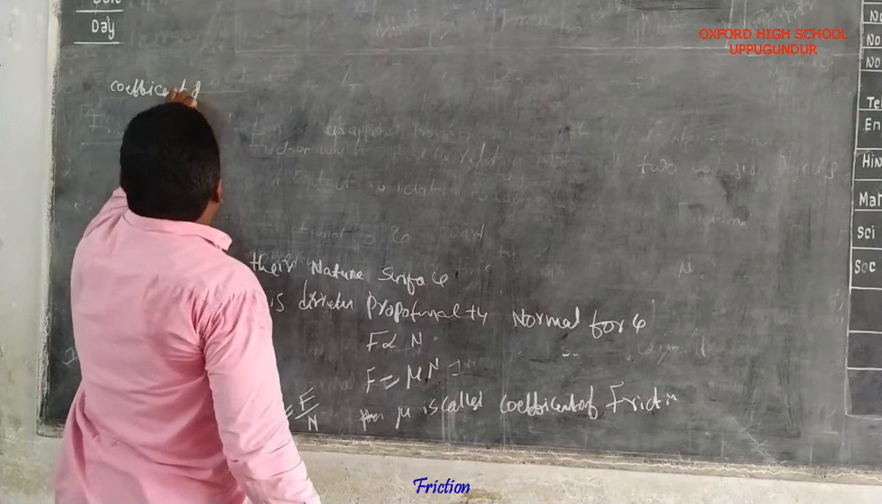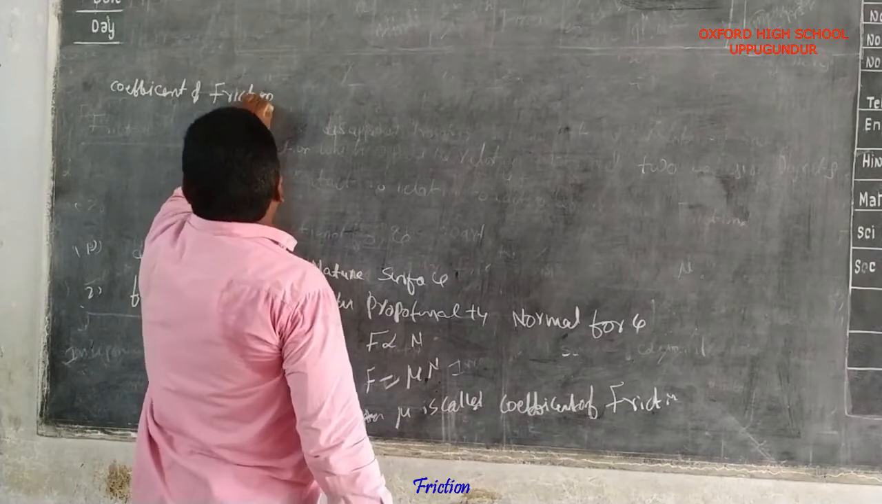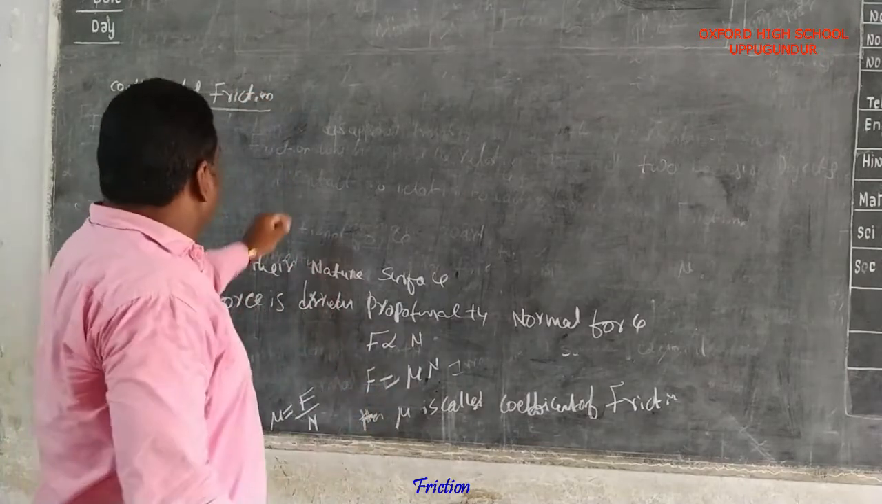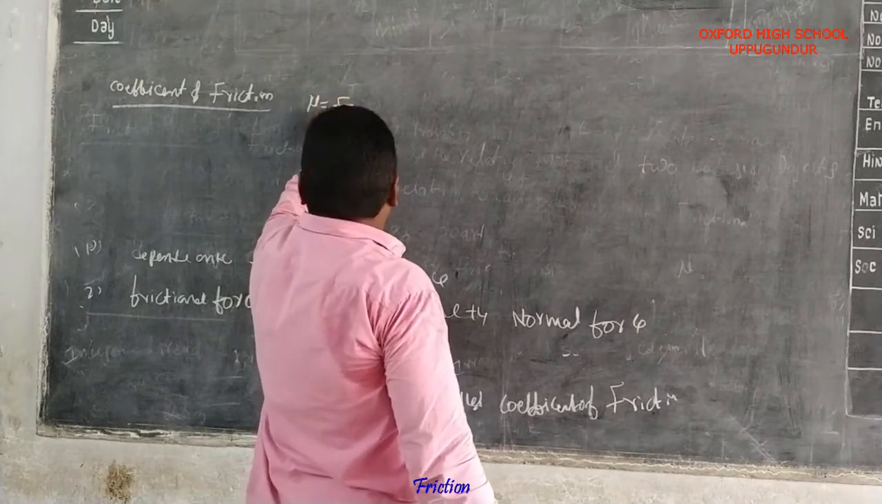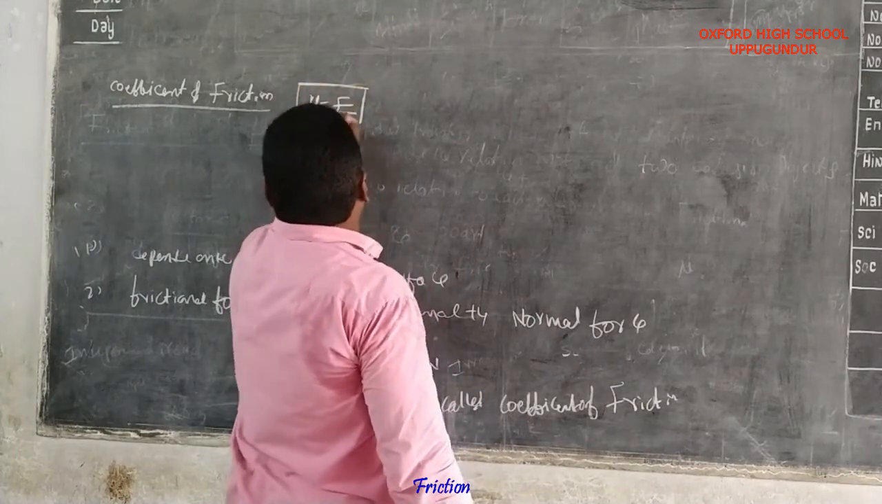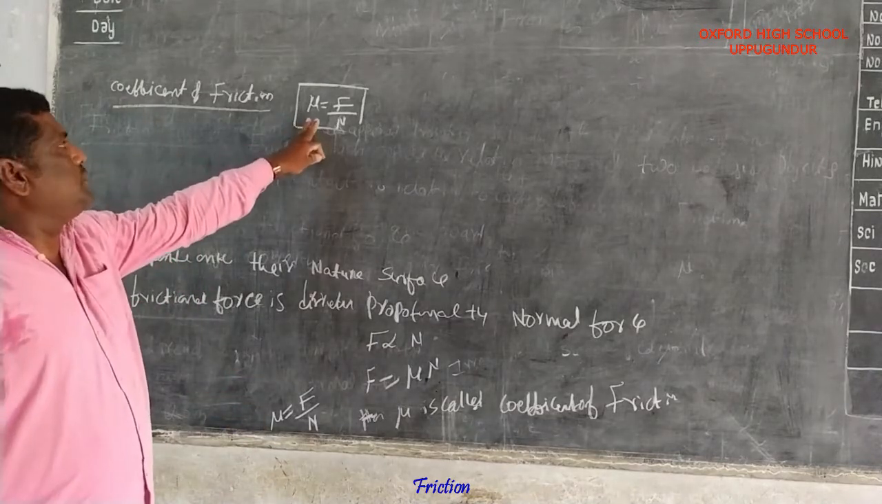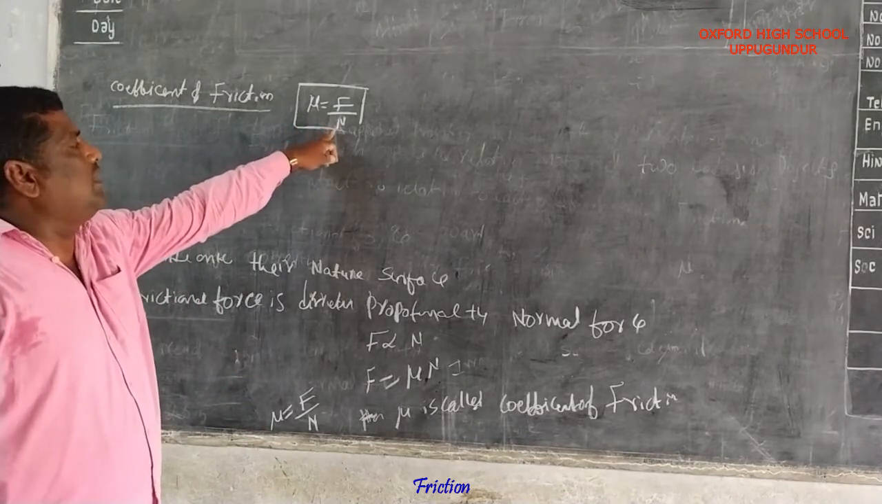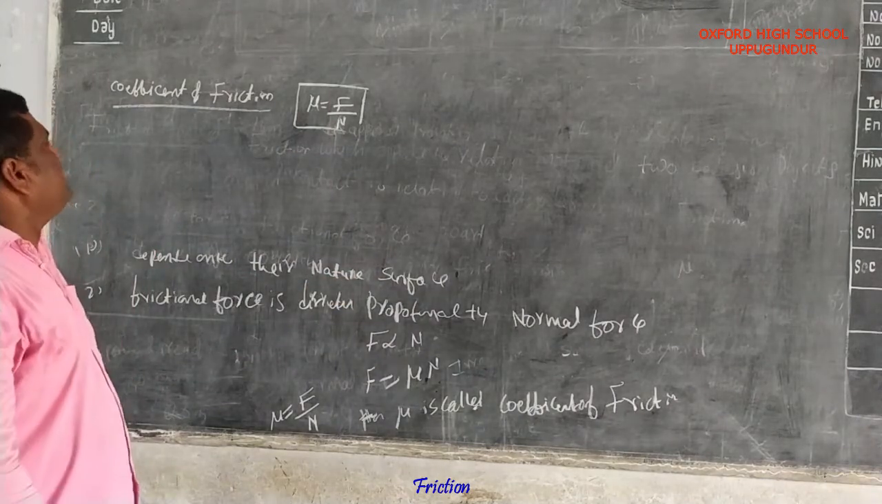Coefficient of friction. The formula is mu equals F by N. The ratio of frictional force and normal force is called the coefficient of friction.